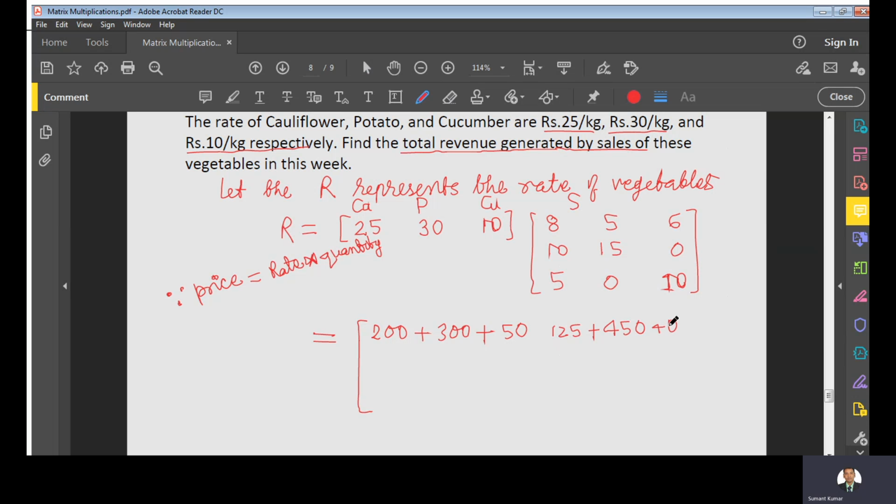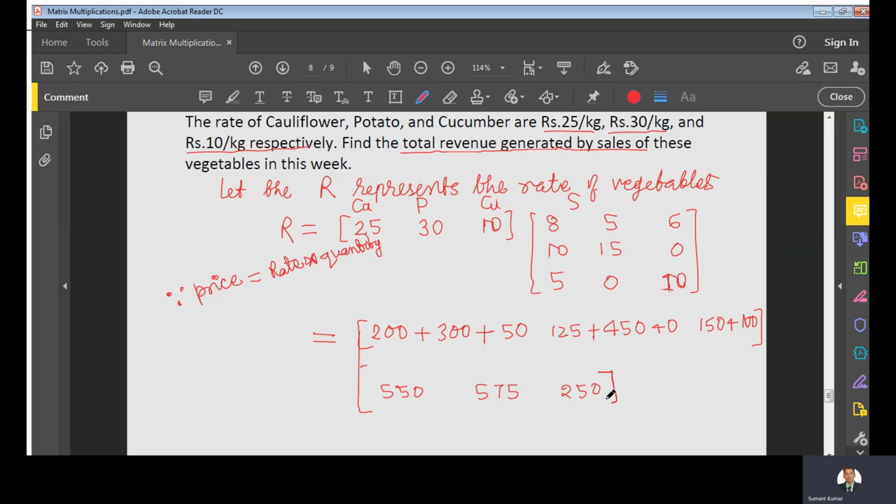And the third one: 25 into 6 is 150, the second term is 0, the third one is 100. So finally you are getting 550, 575, and 250.